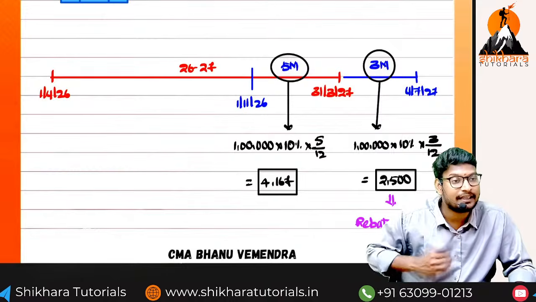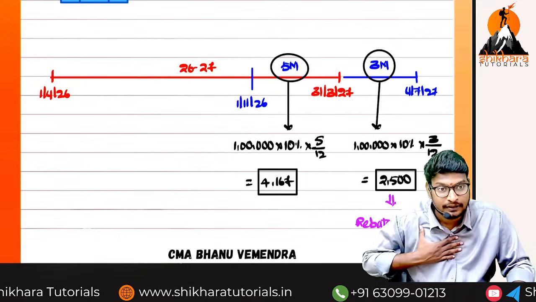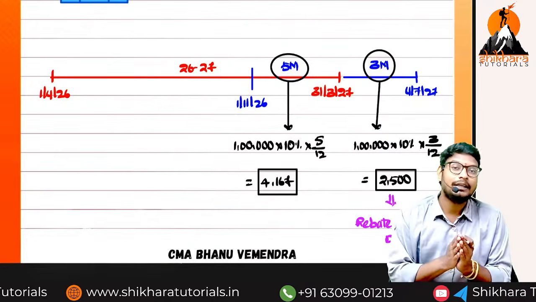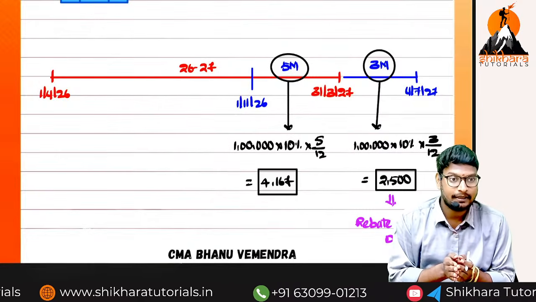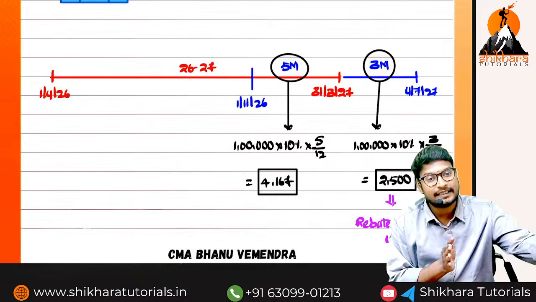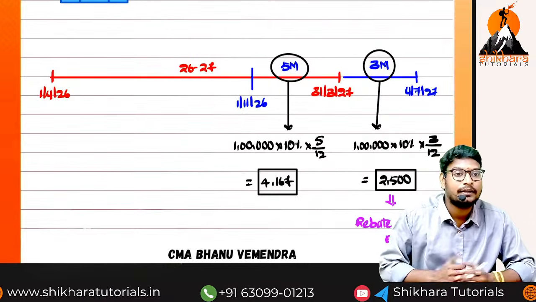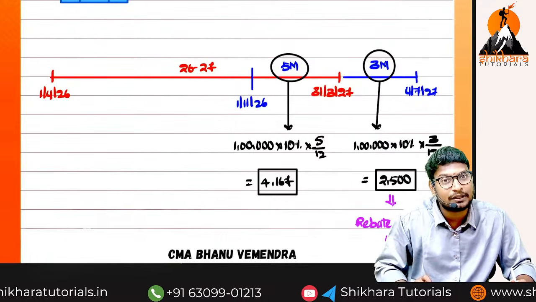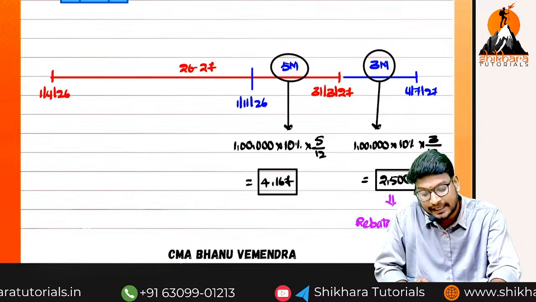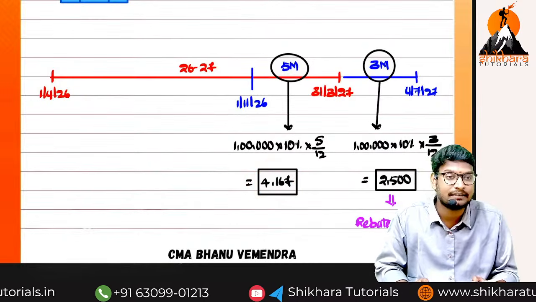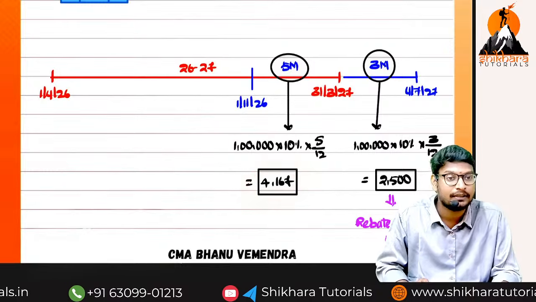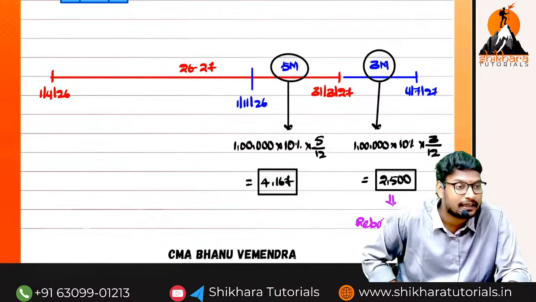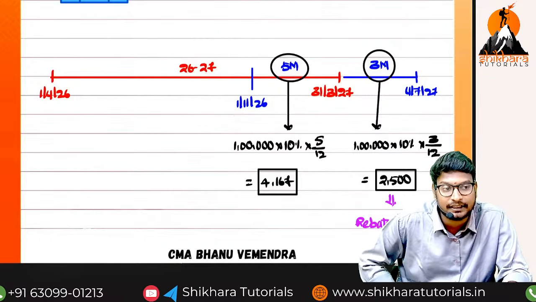Now shall we write the accounting entries for this? Here we are getting a rebate on bill discount because bill drawn date is in the current year and bill maturity date falls in the next year. That means we have to transfer only 4,167 to the P&L account of the current year, because only this belongs to the current year. This one belongs to the next year. Even though we have received it in the current year, no problem. Guys are understanding my point.